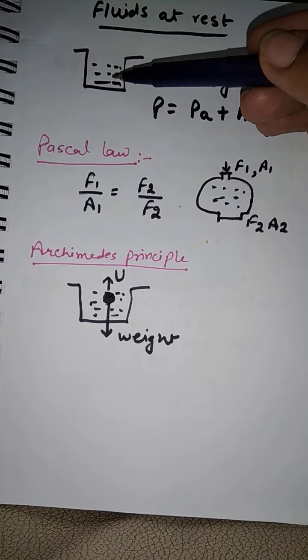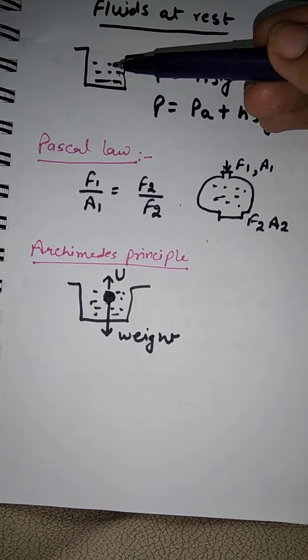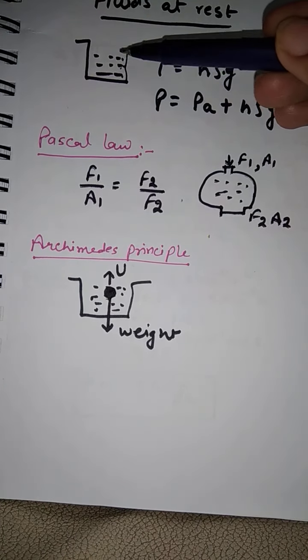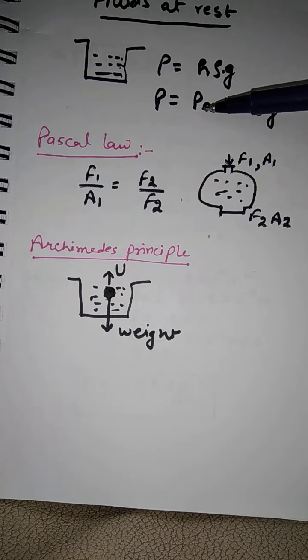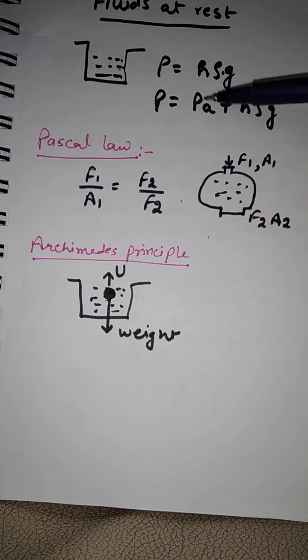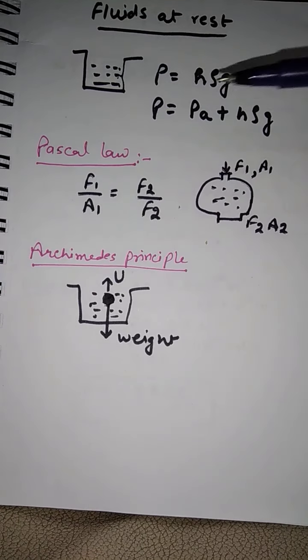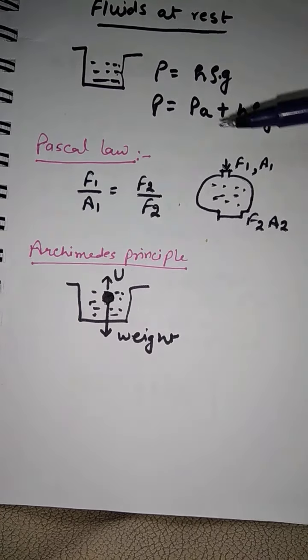If it is a liquid, now as you can see, liquid also has air above it. So the total pressure exerted by liquid would be equal to pressure exerted by atmosphere plus h rho g. Okay. Second we have learnt is Pascal's law.